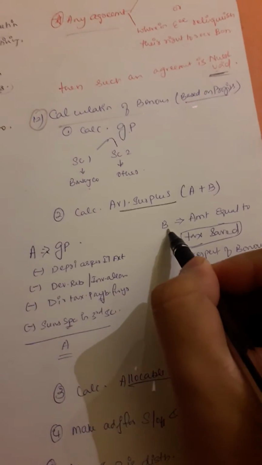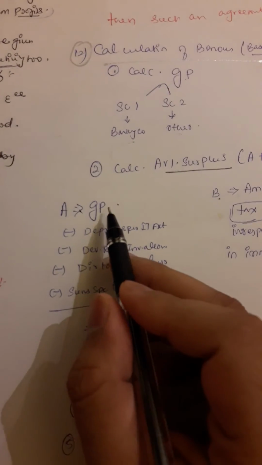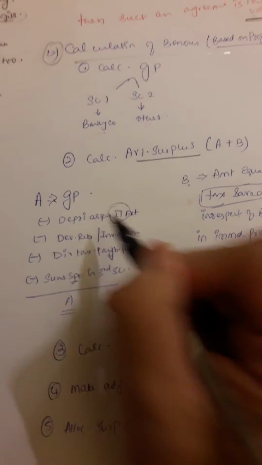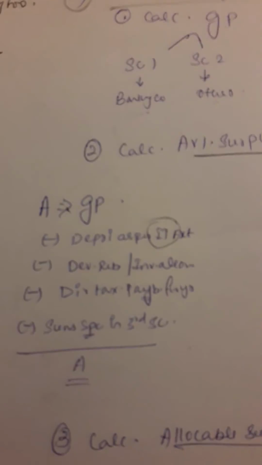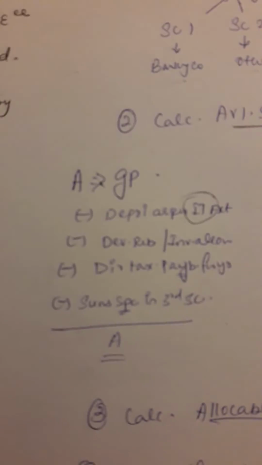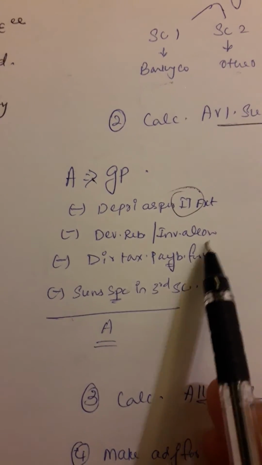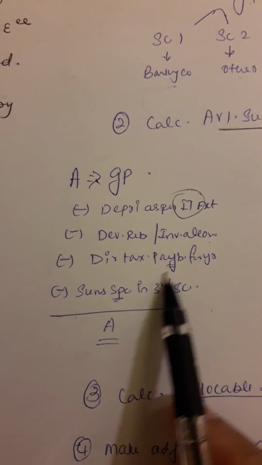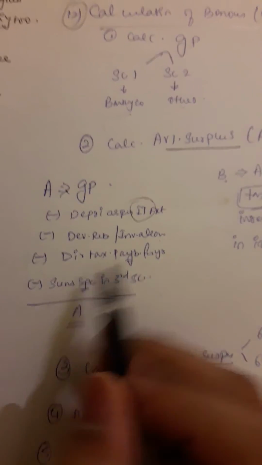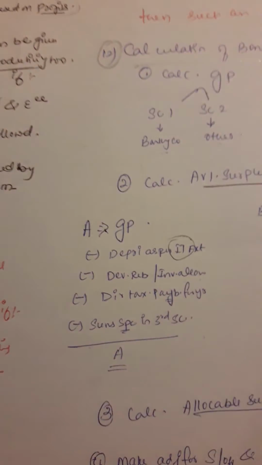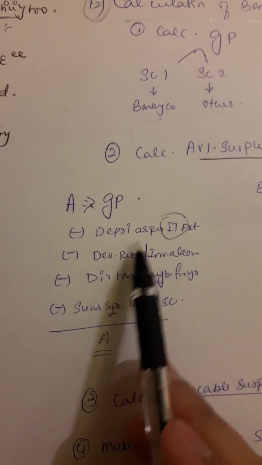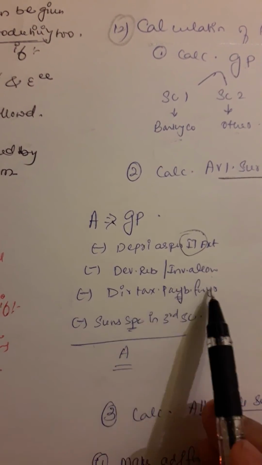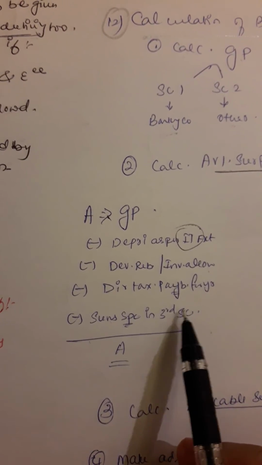That is A plus B. What is A? That is gross profit minus depreciation. But depreciation is not the regular one. As per income tax, we have separate depreciation computation, right? Yeah, that one. Then minus development rebate or investment allowance, minus any direct taxes payable for the year, and minus some specified in the third schedule. There will be certain sums, but we don't have numericals, so okay, we need to know how to do this. So GP minus depreciation minus development rebate or investment allowance minus direct taxes payable for the year, and minus sums specified in the third schedule, we get A.